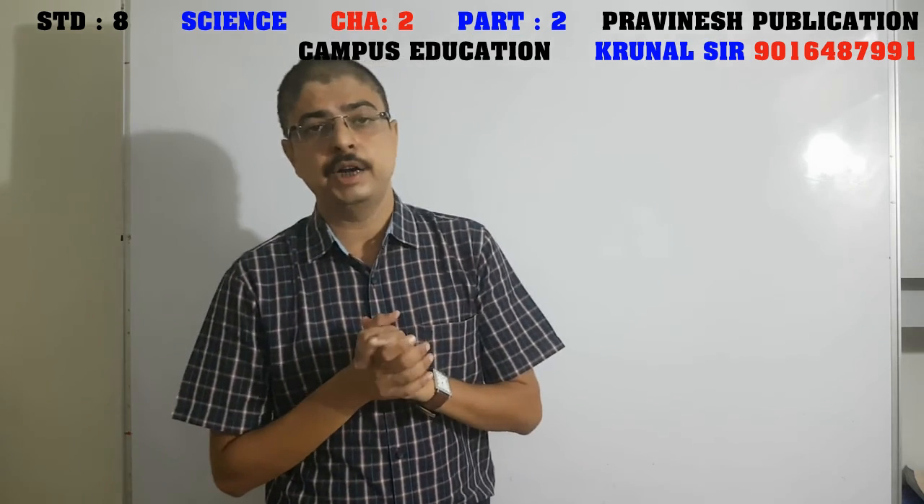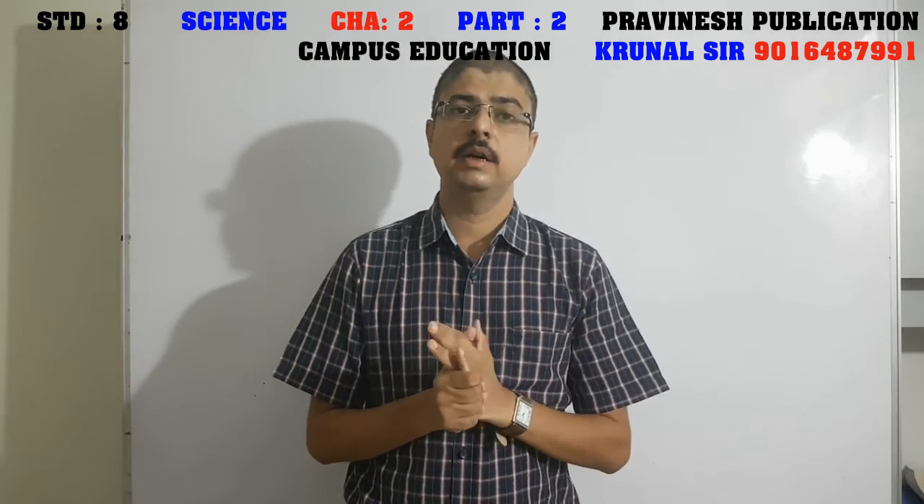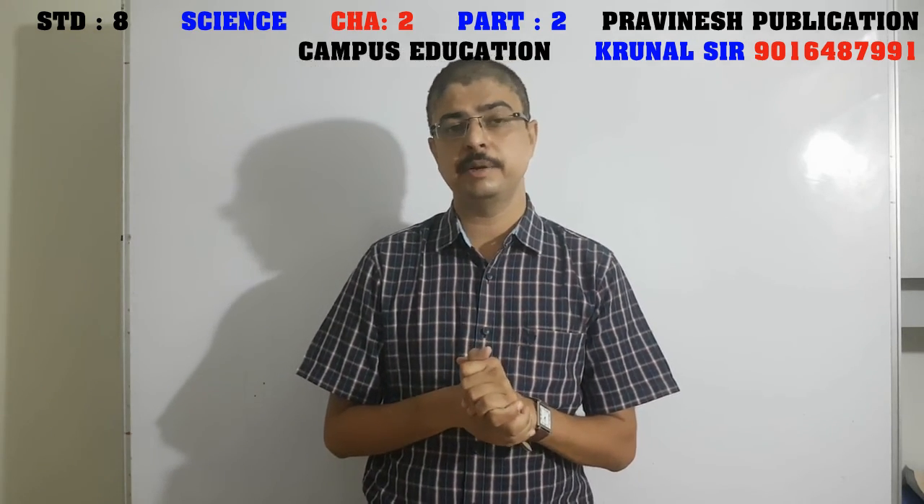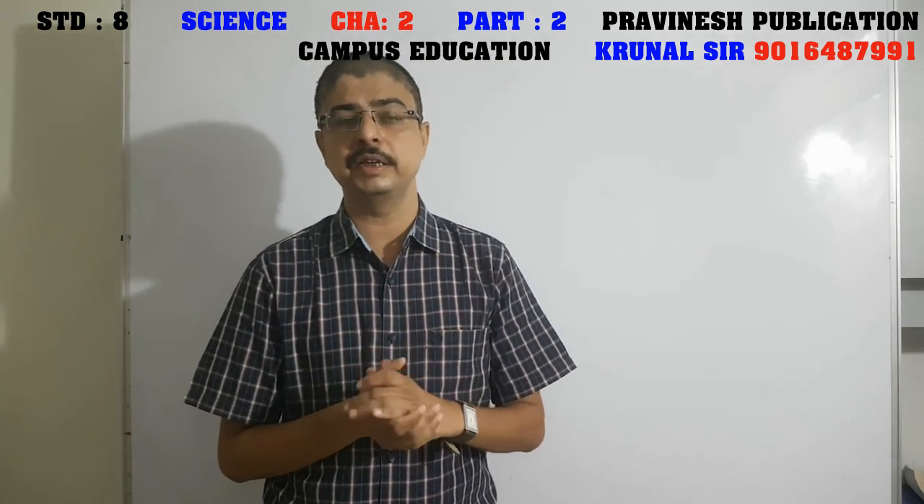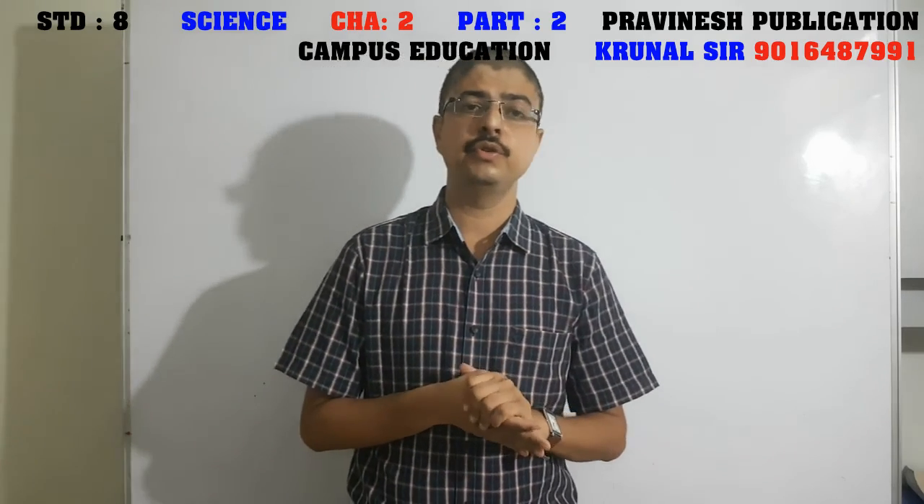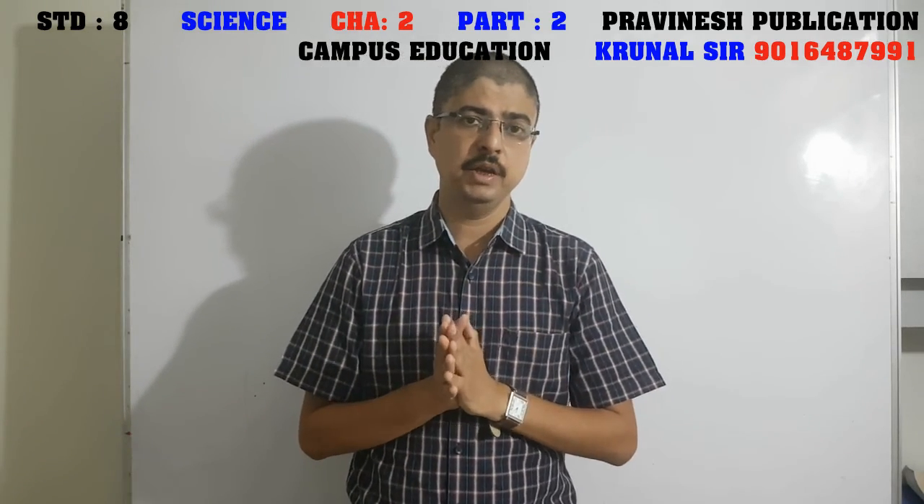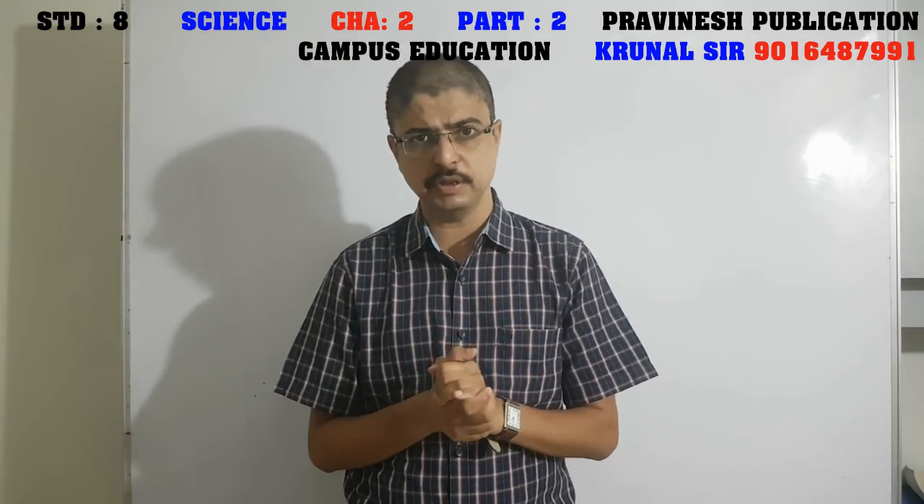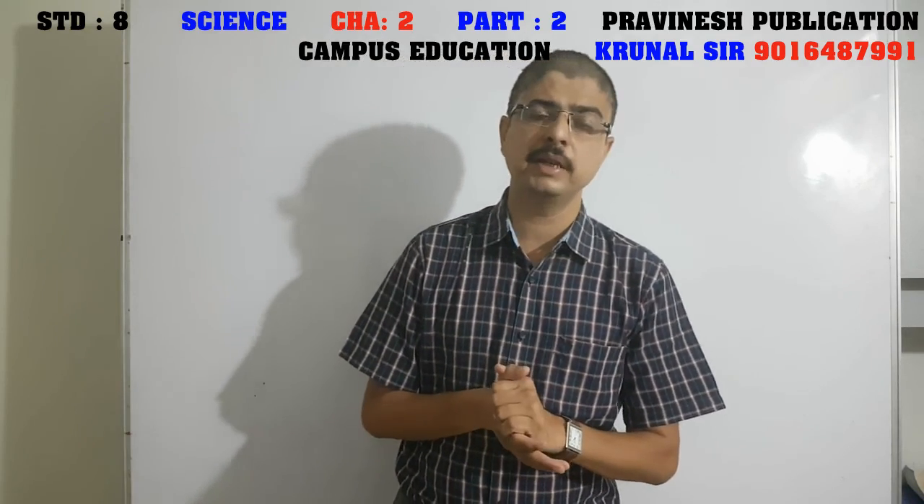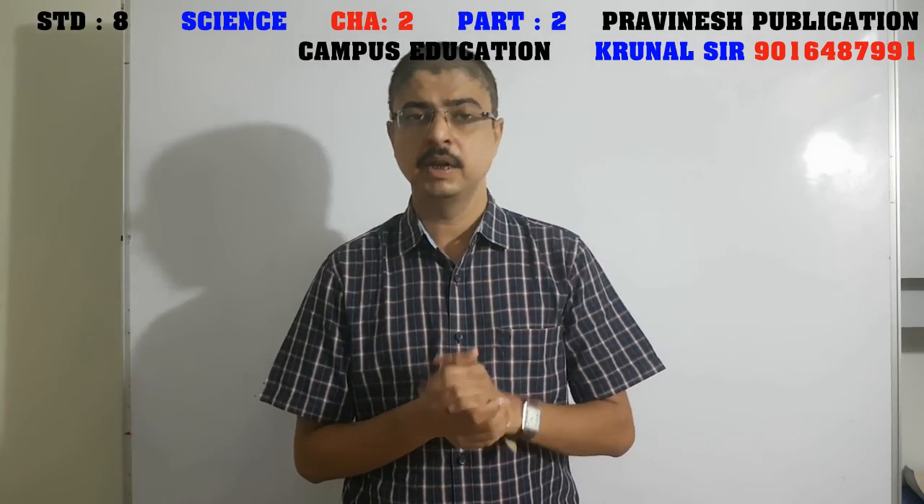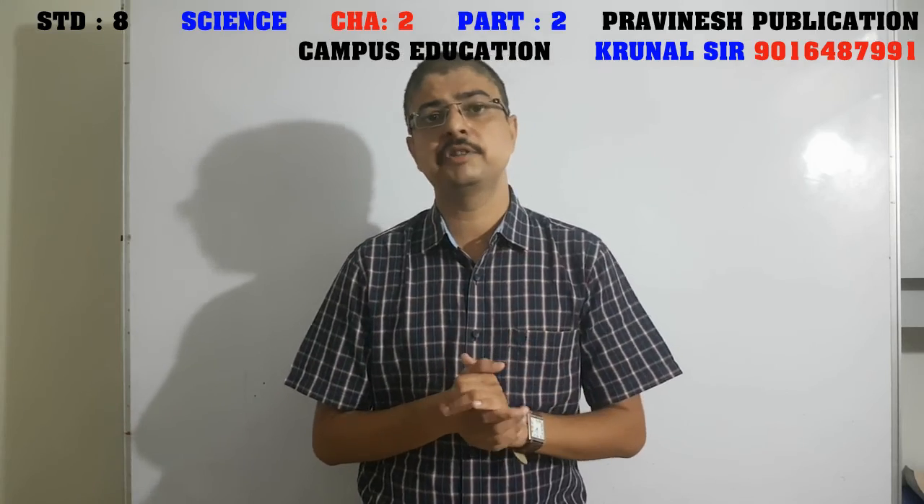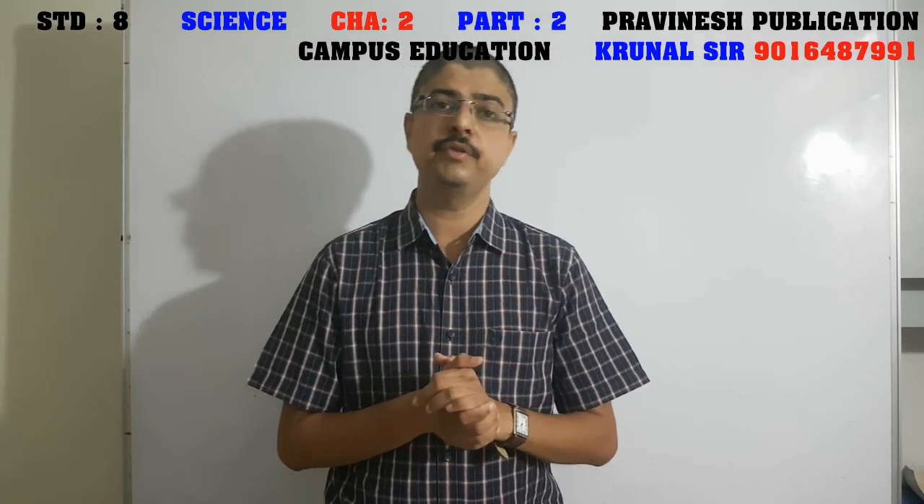Now friends, in this part 2, I explained the concepts of science, chapter number 2, Microorganisms: Friends and Foe. What you need to do is read the chapter carefully. You need to understand each and every concept. Then you need to memorize the textbook exercises. Some of the diagrams, like the one I explained for the nitrogen cycle, you need to draw.